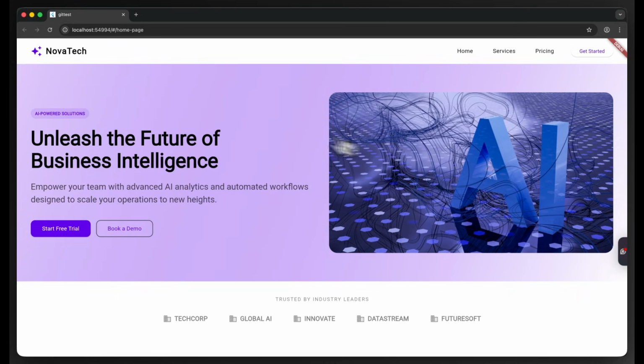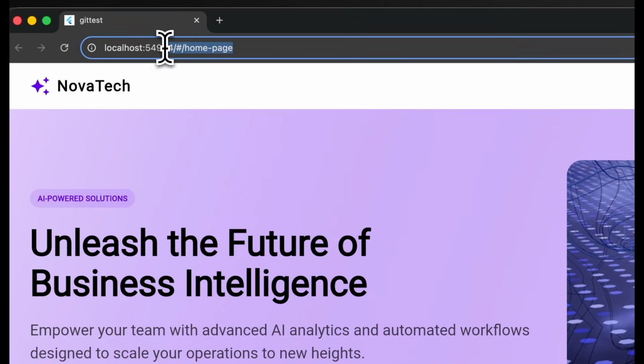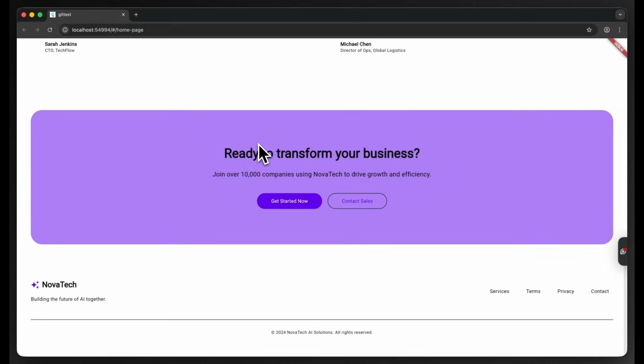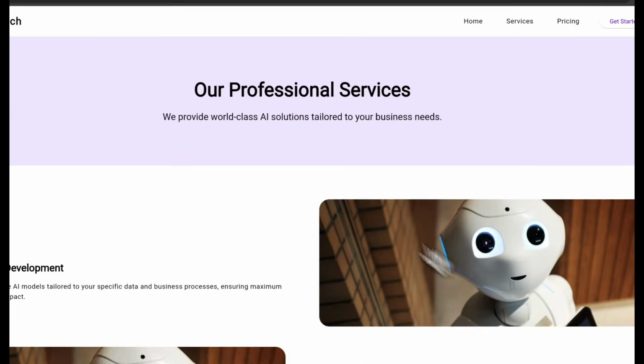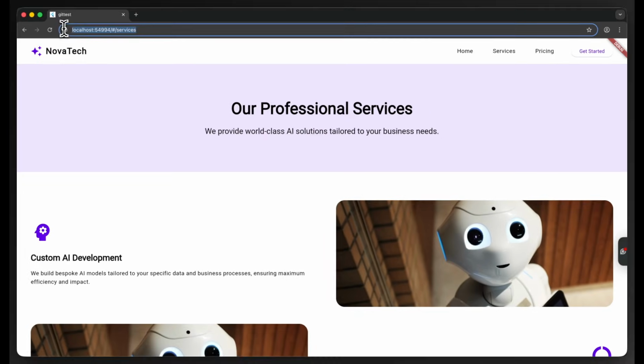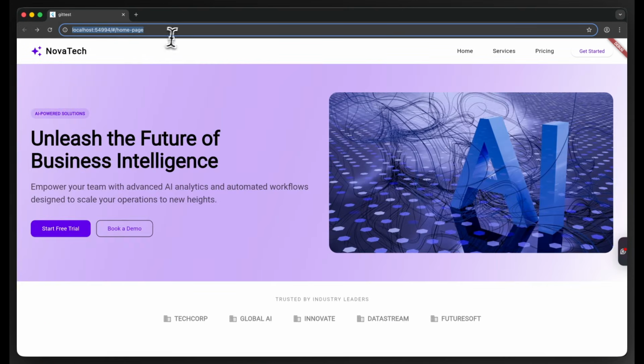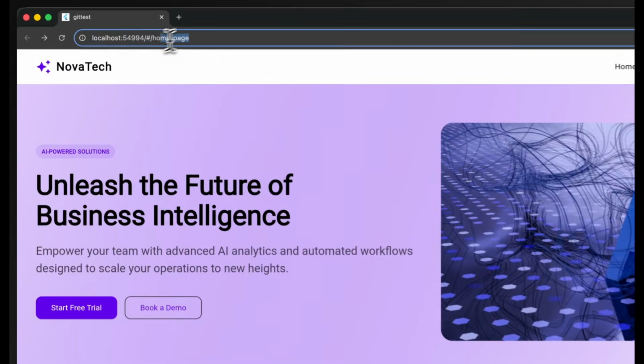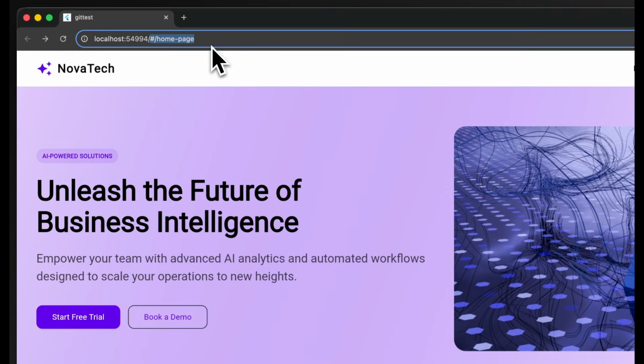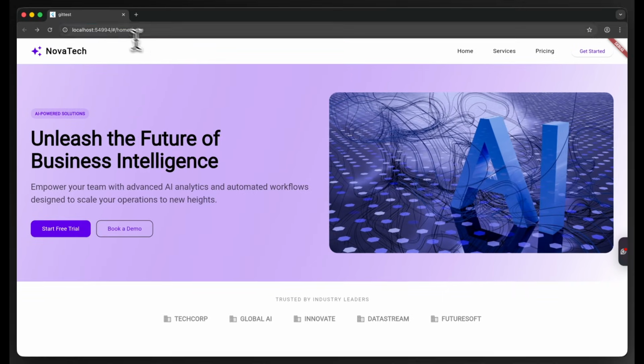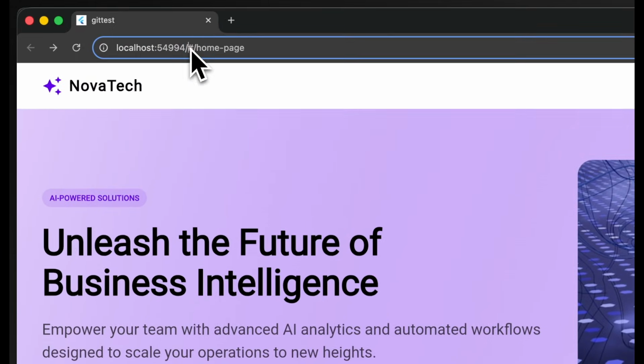Now I can see the app is loaded, and the benefit is that I can now see the link. I can see the path, which is homepage. If I scroll to the end and click on services, it will go to services. If I click back, it will go to homepage. Now this is for web apps. For mobile apps with paths, you will be able to use deep linking with notifications. Another thing is I want to get rid of this hashtag that comes here by default.